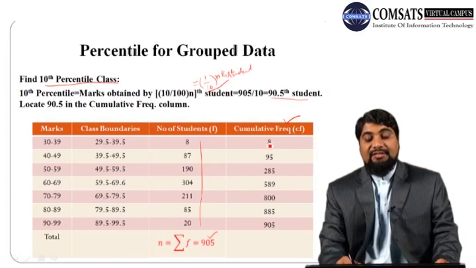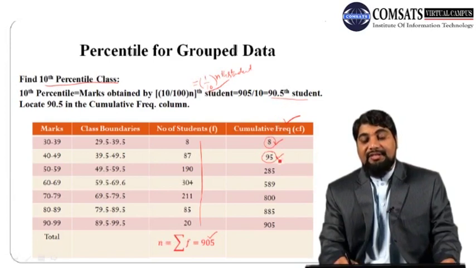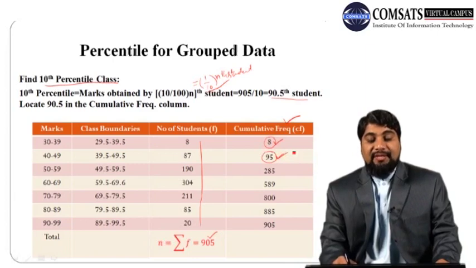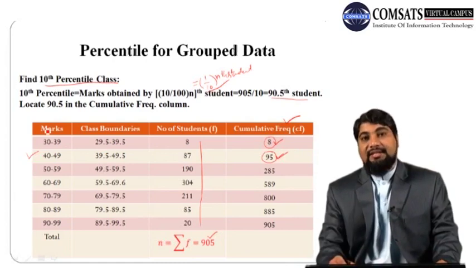In this cumulative frequency column, locate where 90.5 is occurring. The first cumulative frequency is 8, which is less than 90.5. So 90.5 is not occurring in this class, and it may occur in any of the higher classes. Look at the second cumulative frequency. It is 95, so it is covering 90.5, or 90.5 is occurring within this range. So we can say that this full class is our 10th percentile class.